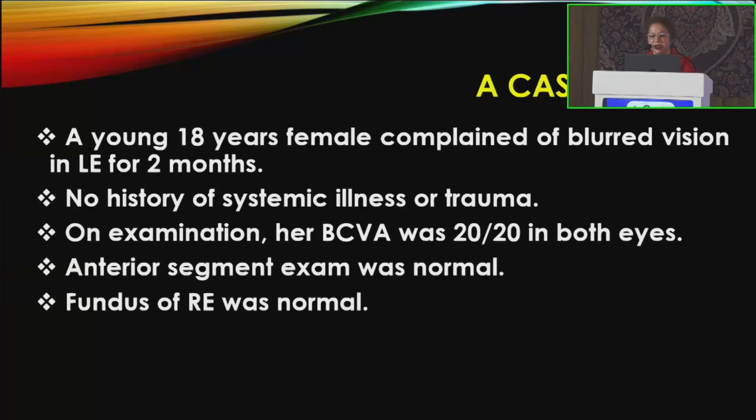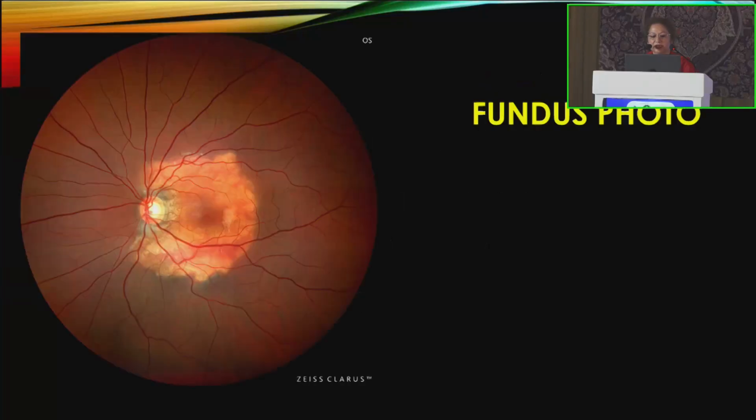Anterior segment exam was normal. Right eye fundus was normal. This is the fundus photograph of the left eye. We can see a mass involving the posterior pole, yellowish orange in color, and the retinal blood vessels running over it. It means the mass is subretinal and it has well defined margins.